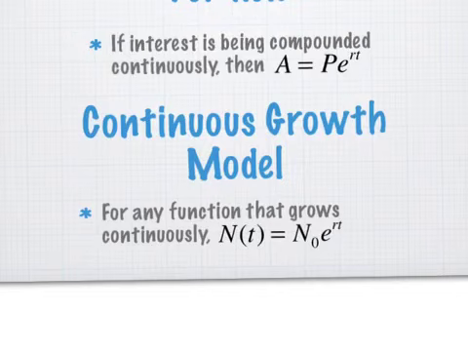Okay, so focus and listen to me. Do you see that this function is really very similar to this function? Look at this: ERT, ERT. The only difference is this one has a P and this one has this N sub 0. Now knowing that, somebody raise your hand and tell me what you think N sub 0 represents.